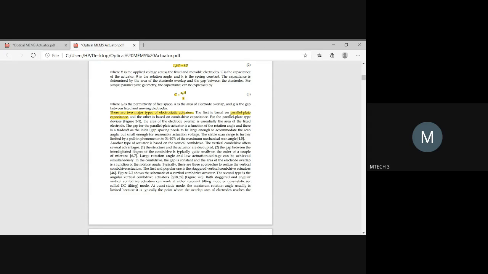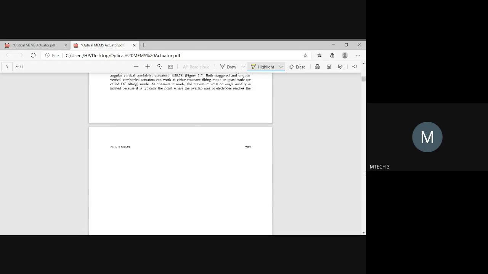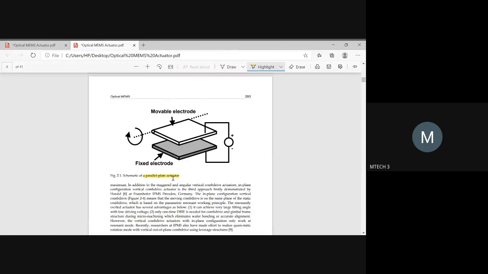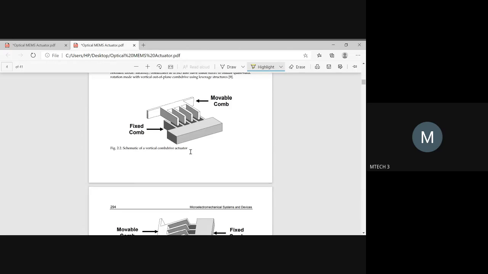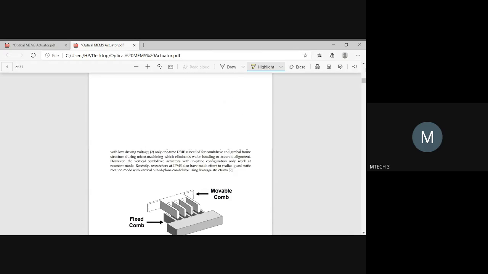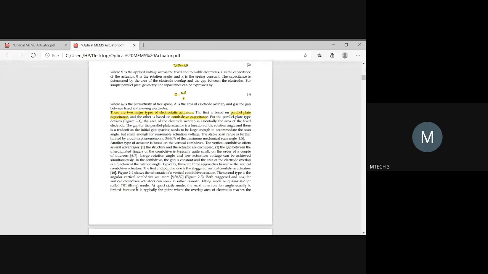What is the second one? The second option is the combo drive capacitance. So you have both the types here. One is a parallel plate capacitor, sorry, parallel plate actuator. Another one is the combo drive actuator. So both come under electrostatic actuator. So based on the requirement, you can select which is needed.